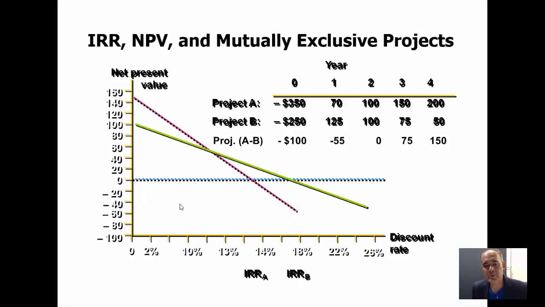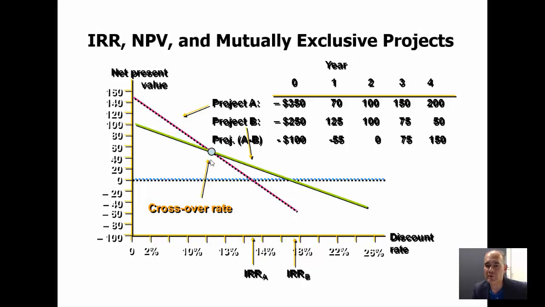So for instance, we have two different projects here, project A and project B, with different cash flow patterns. And we could calculate the marginal project, which could be A minus B or B minus A. In this case, we subtract A minus B, and then we get these marginal cash flows. Why are these marginal cash flows useful? Because if I calculate the internal return rate of those marginal cash flows, I can calculate what is called the crossover rate.